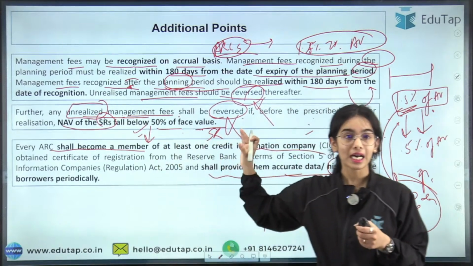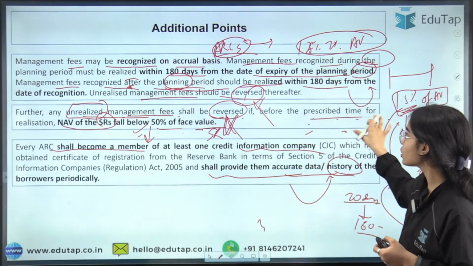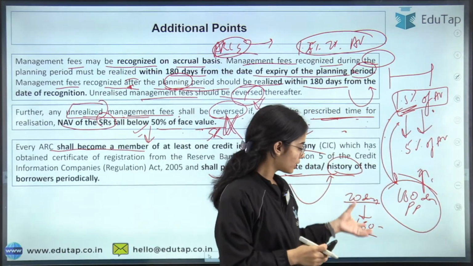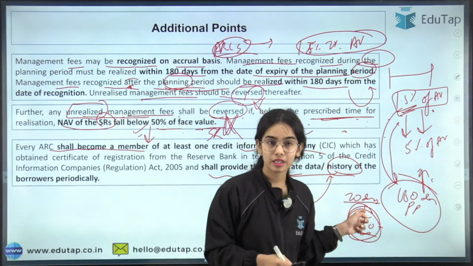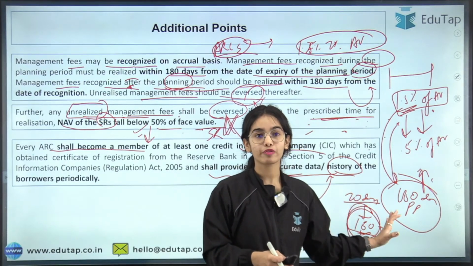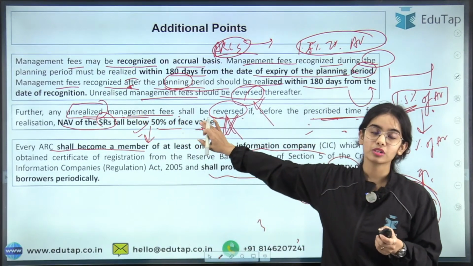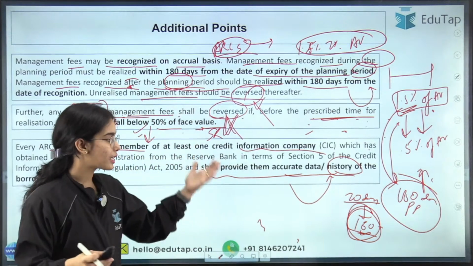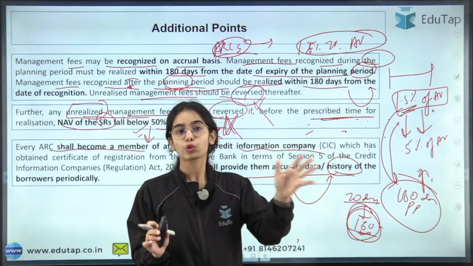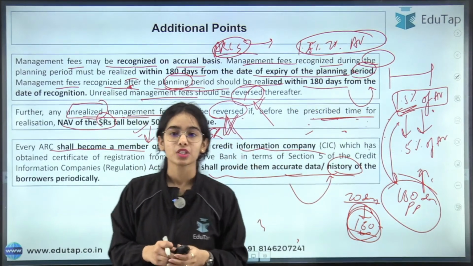But the unrealized management fees shall be reversed, shall not be taken if, before the prescribed time, the NAV value has decreased below 50% of the face value of the security receipts. So basically you can understand that the RBI is saying that do not take the rest of the money if you are doing so poorly. Okay, so that is the idea.